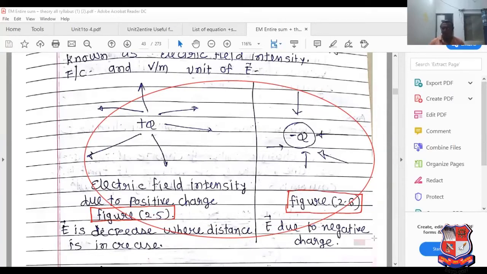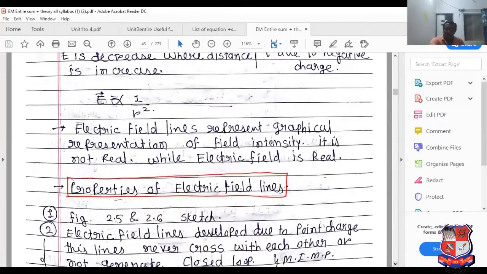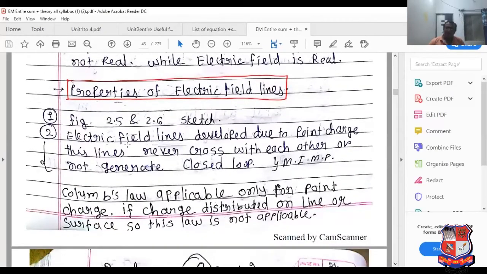See this very carefully. This is indicated by a particular figure, by a particular diagram. Now, see this electric field line developed due to a point charge. These lines never cross each other or generate a closed loop. Coulomb's law is applicable only for point charge.